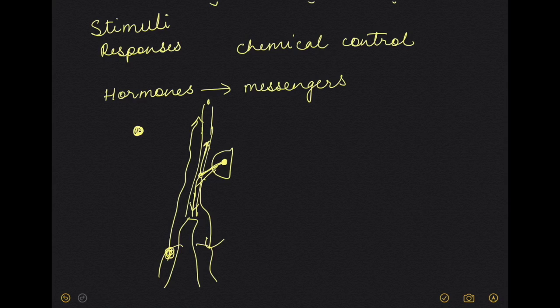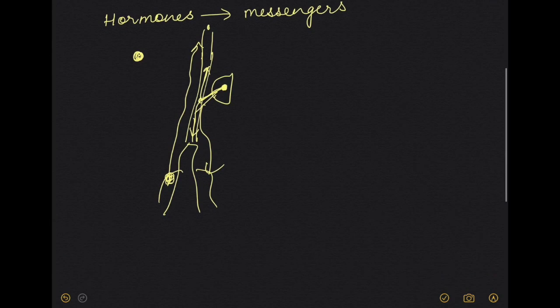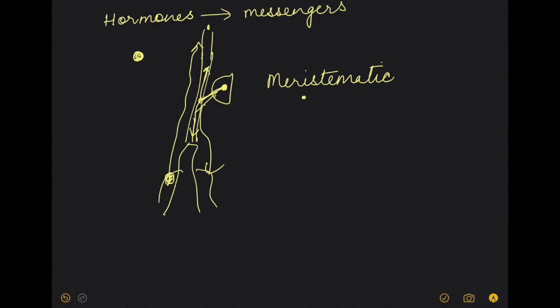So the main areas of growth, that is cell division, are the meristem, that is the meristematic tissue. If you remember, meristematic tissues are at the growing tips of plants, the tips of the stem and the tips of the roots, where there is continuous growth. So you have meristematic tissues here, and here continuous cell division takes place.